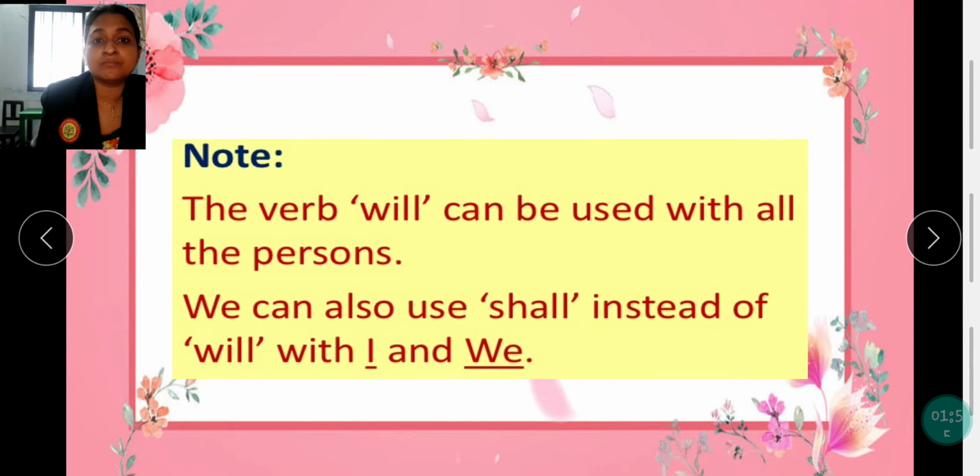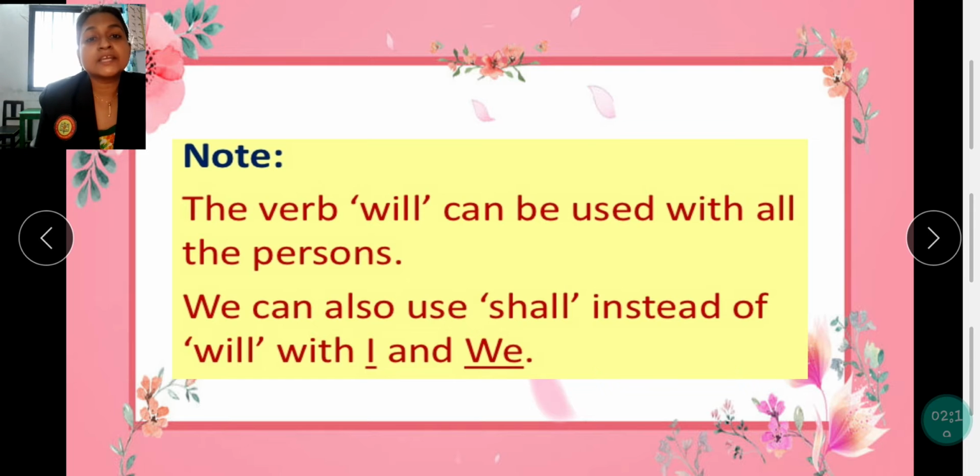Children, it's a very important information. And always remember that the verb will can be used with all the persons. All the person means we have got three persons. First person, second person and third person. So in all these three persons we are using will. First person is I and we. Second person is you.